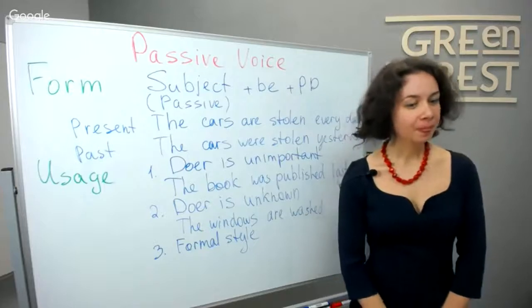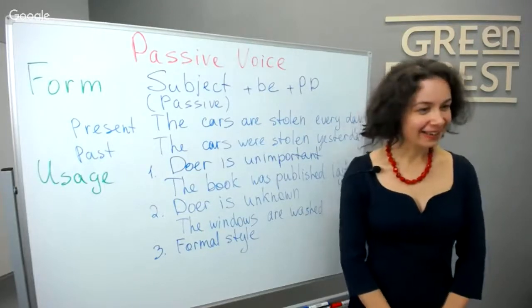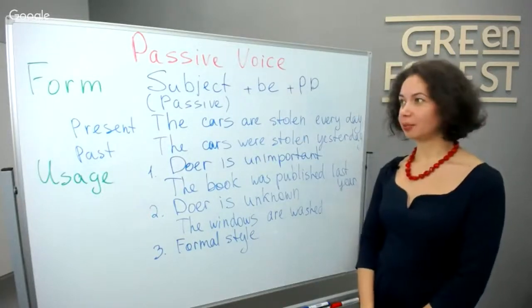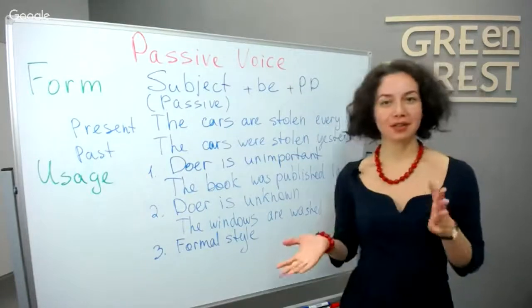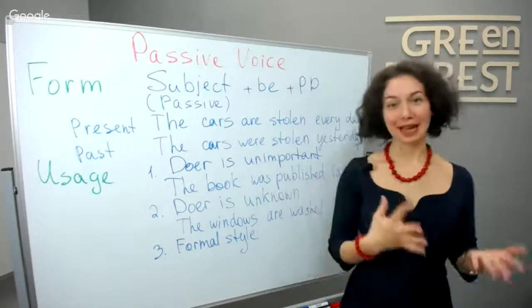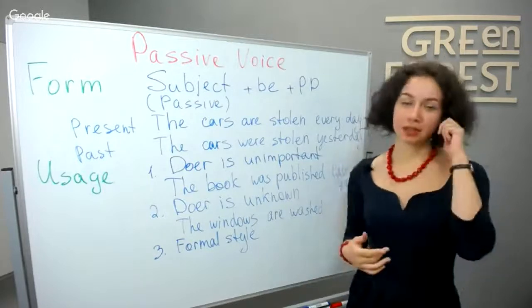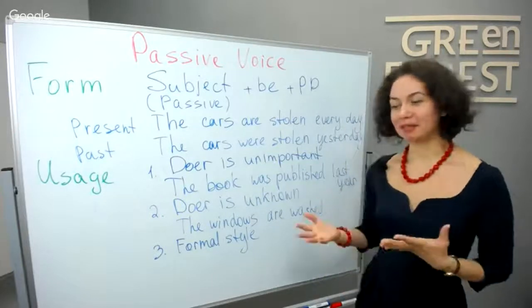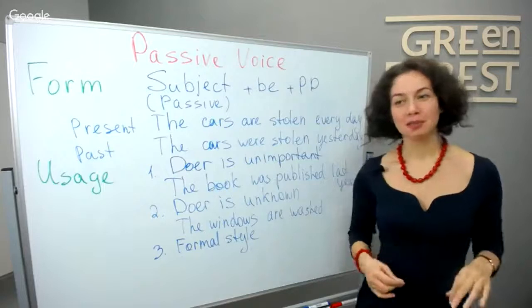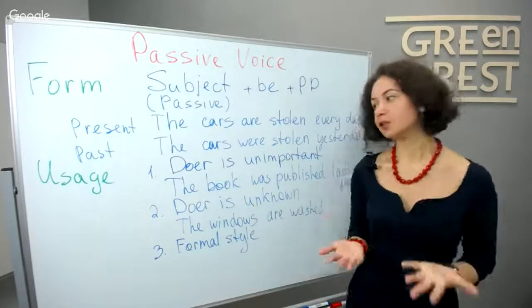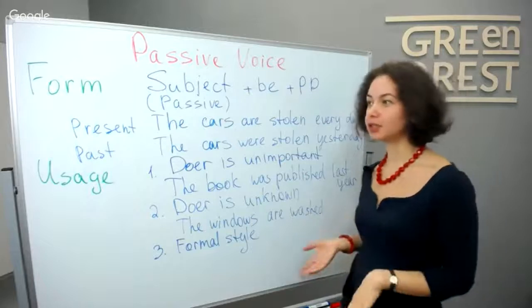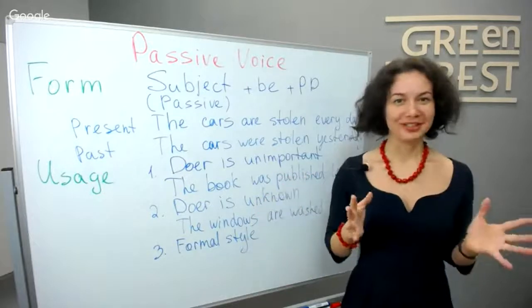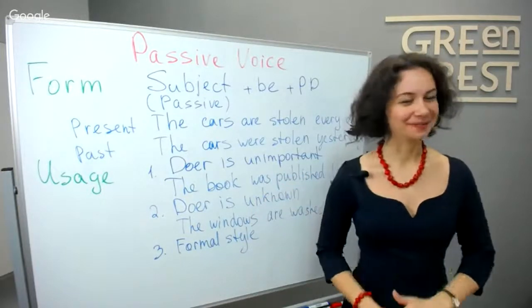There is one question, but I don't understand the meaning. Okay. The question is what version this is. Version of what? Probably version of passive voice? Well, in English, there is passive voice and there is active voice. In active voice, the person who does the action is active, like I clean my room. If it's passive voice, that means that the room is cleaned, and I don't want to say who does that, or I think it's not important, or I don't know who does that. So this is passive voice. We have two versions, if it's a version you are asking about.